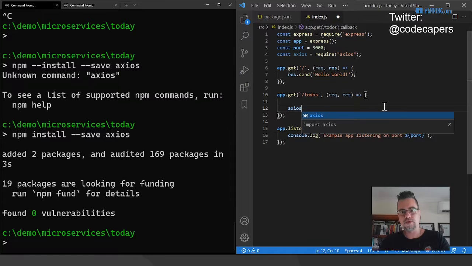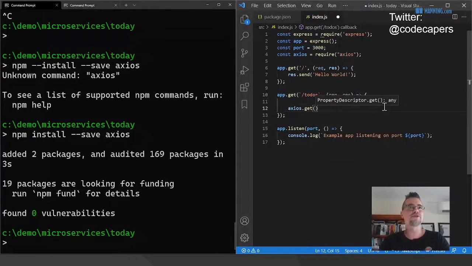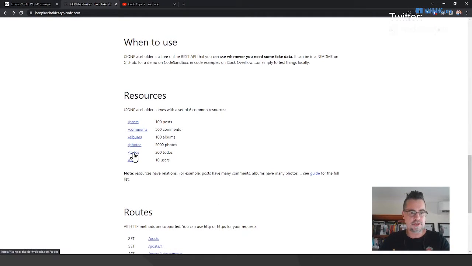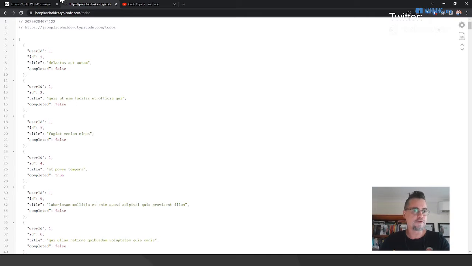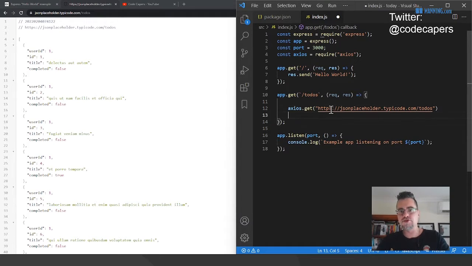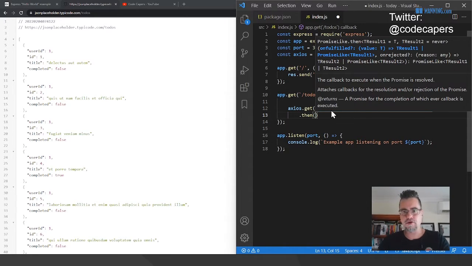So I'm going to do a HTTP GET request using Axios. This is like literally what I want. I'm just copying from the address bar here. And I'm going to send my GET request at that. Now let's just do that first. And then we'll chain up a promise handler on here to get the response.